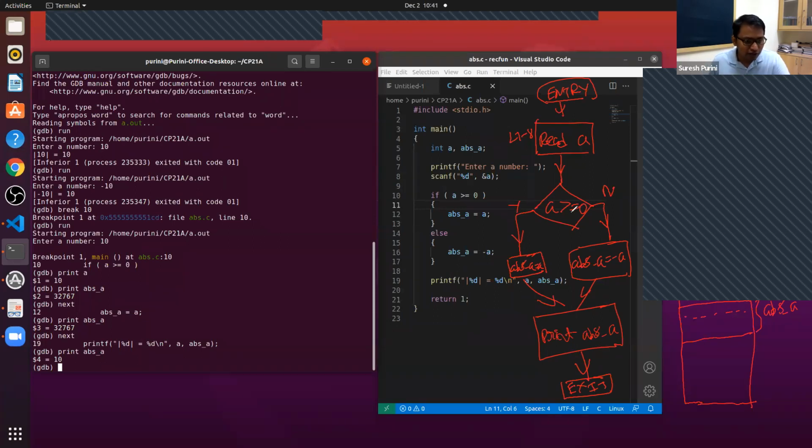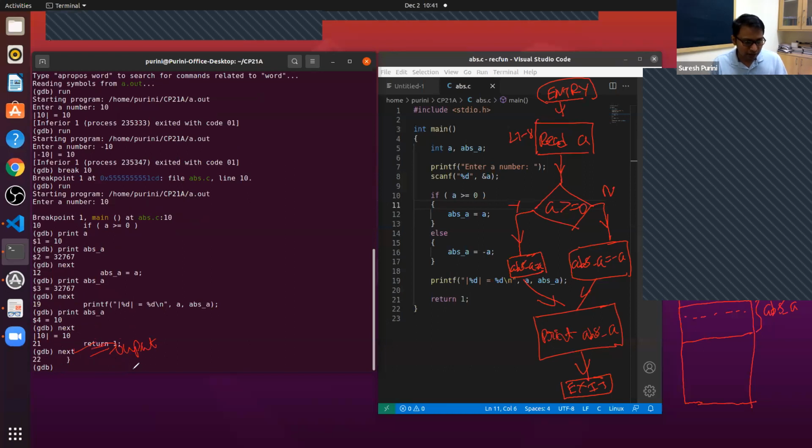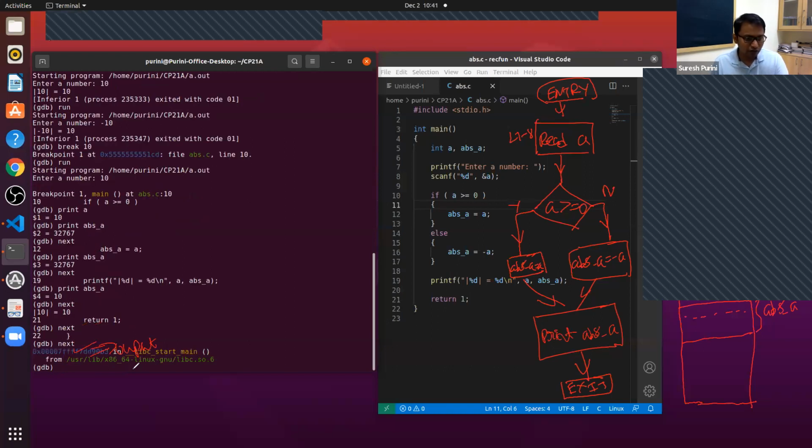All right. So now coming back to the GDB. We are on line number 19 now. We still didn't execute it. When I say next, the line number 19 printf statement gets executed, and so you can see the output here. And then when we say next, that's it. We are out of the program.